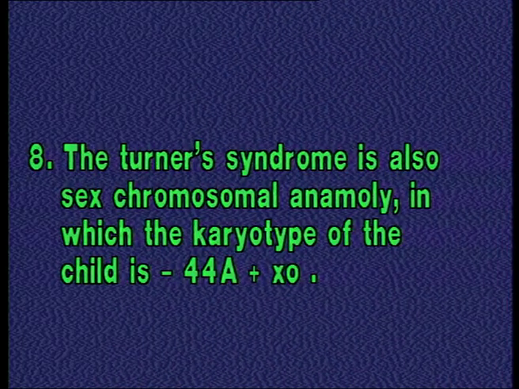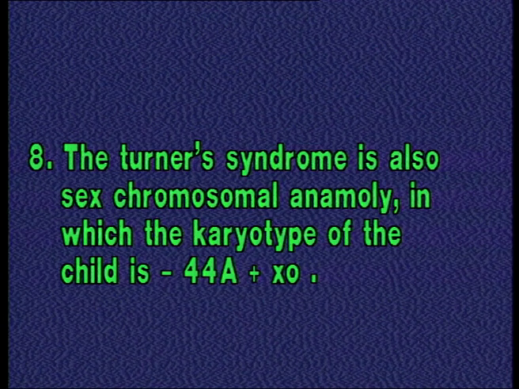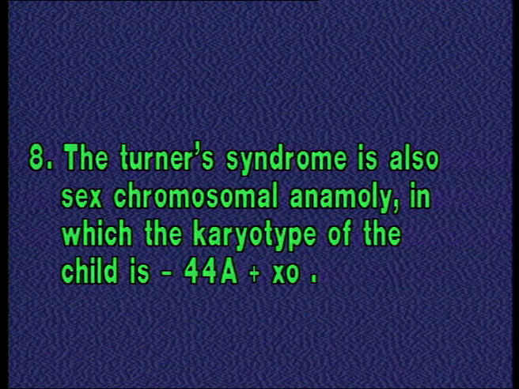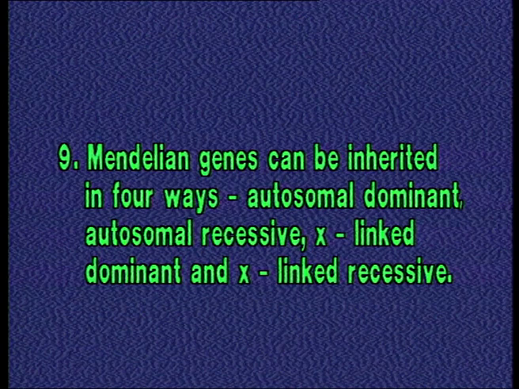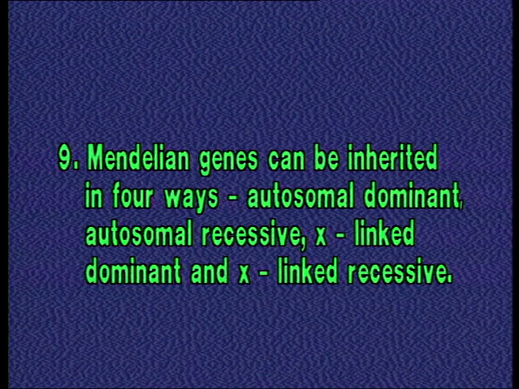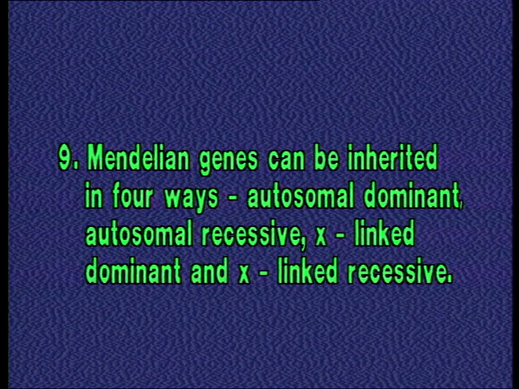Number 8. Turner syndrome is also a sex chromosomal anomaly in which the karyotype of the child is 44 autosomes plus XO. Number 9. Mendelian genes can be inherited in 4 ways: autosomal dominant, autosomal recessive, X-linked dominant and X-linked recessive.